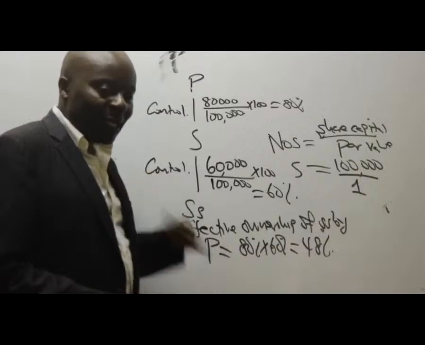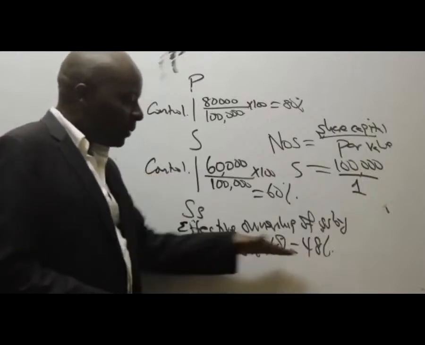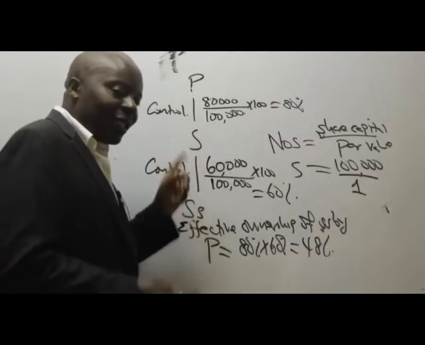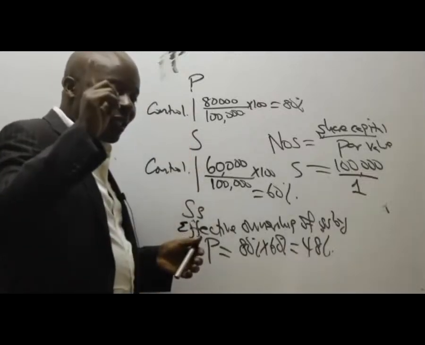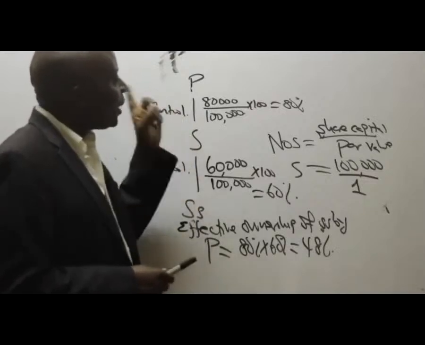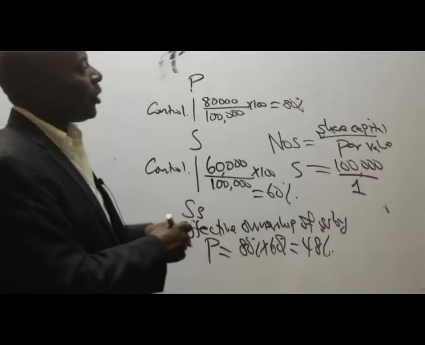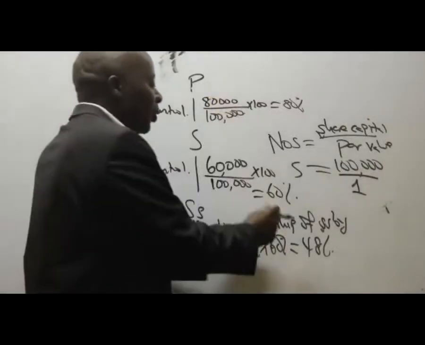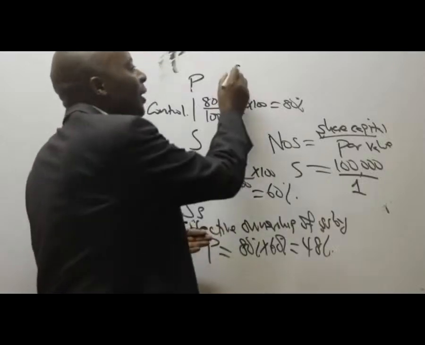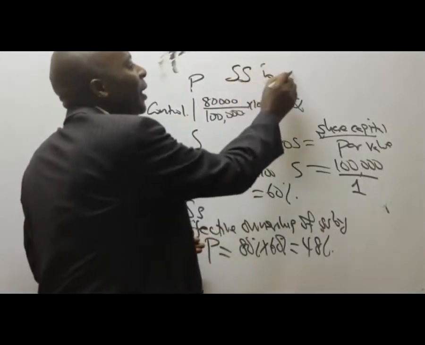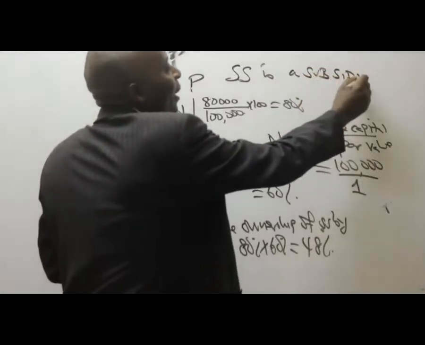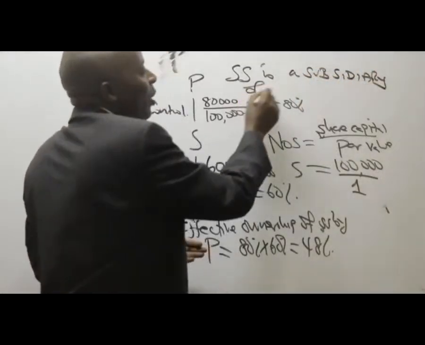Even if the number is 10% here, if we control S and S is controlling SS, then SS automatically becomes a subsidiary of the parent. So in this case here, this 48% notwithstanding, SS is still a subsidiary of the parent.